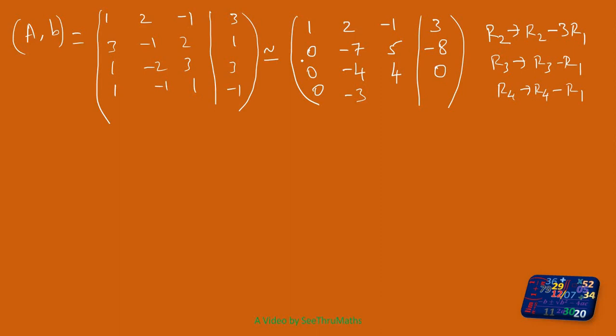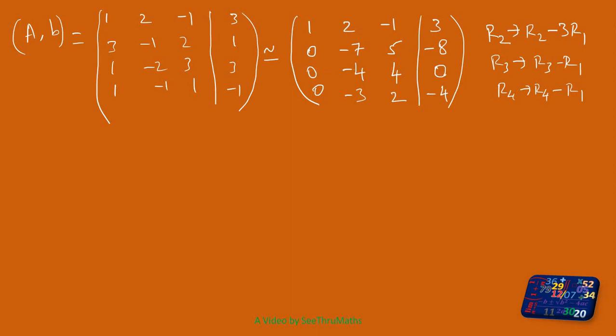1 minus of minus 1, that means 1 plus 1 is 2. Minus 1 minus 3 is minus 4. So what do we want to do next? We want to make these two elements become 0. But before that, if I do some more operation, that could be easy for me, I believe. What is that? If you see here 0, minus 4, plus 4 and 0.